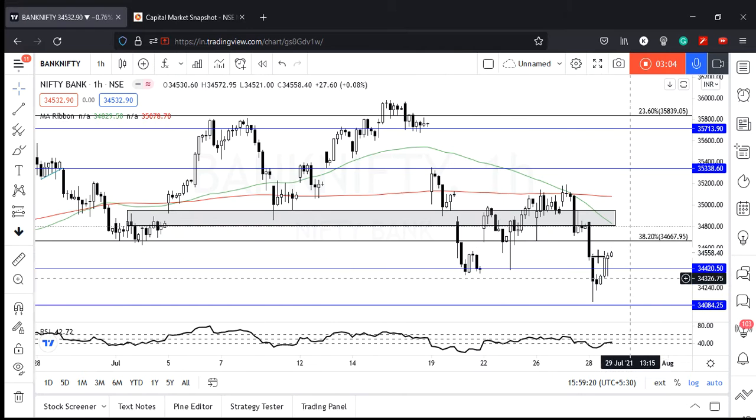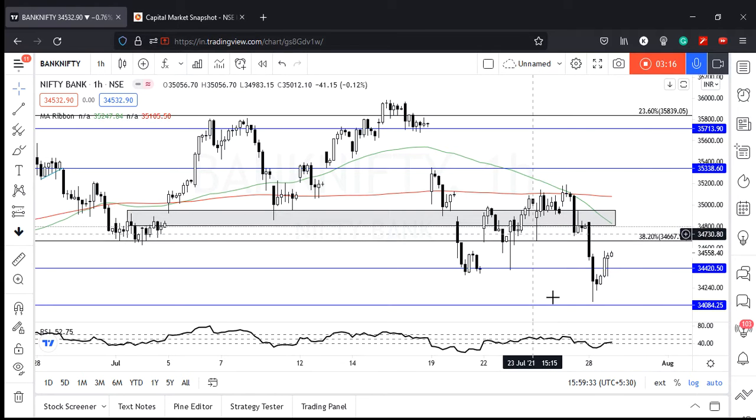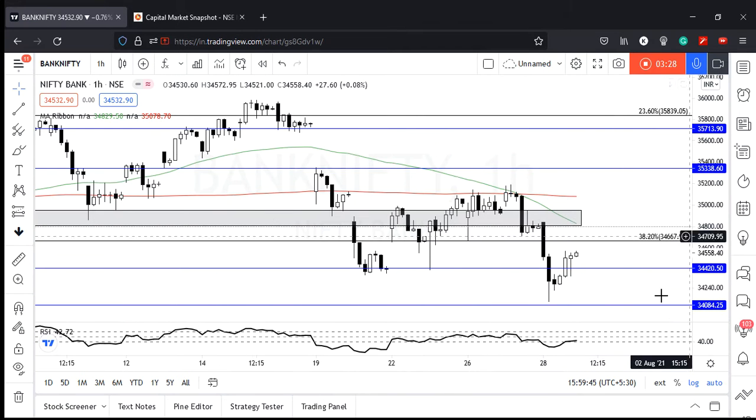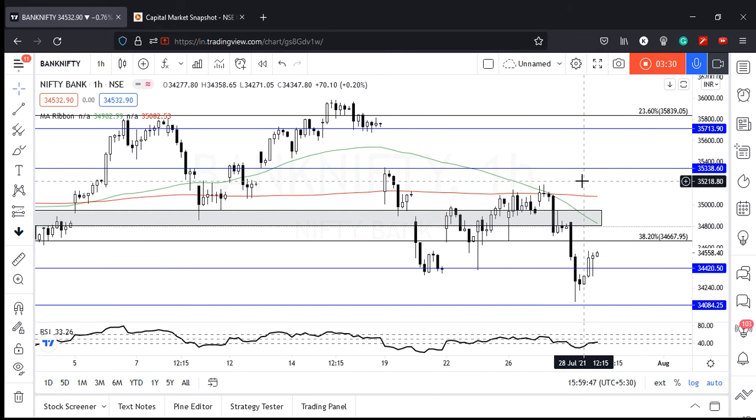अगर हम लोग लेवल्स लाते हैं, we can see this zone right here that was rejected. Very first clue that possibly थोड़ा selling आ सकता है. And after that we saw the 34,600 level being broken as well. फिर finally 34,084 का जो ये वाला marked level है उसके थोड़ा ऊपर से support लिया. I'm not saying उधर से ही लिया exactly, but उसके थोड़ा सा ऊपर से लिया, 30 पॉइंट ऊपर से लिया. And then what we saw was it actually closed above 34,420. That's a good sign. 34,500 के ऊपर भी close होना is a good sign.